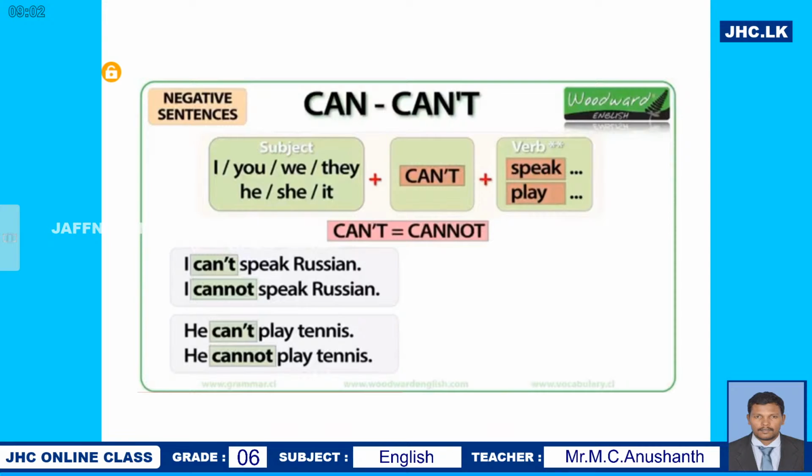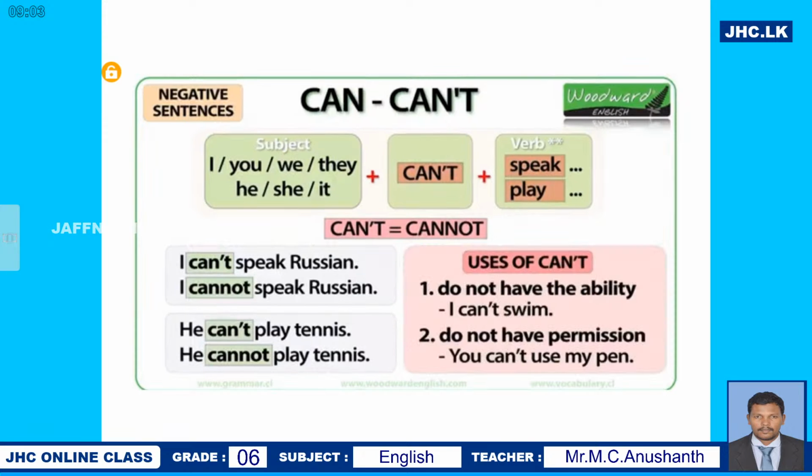He can't play tennis. If it is a negative form, you have to say he can't play tennis. Oh, you can simply say he cannot play tennis. So, as I said to you, can't is the contraction form of cannot. Hope you understand, right?